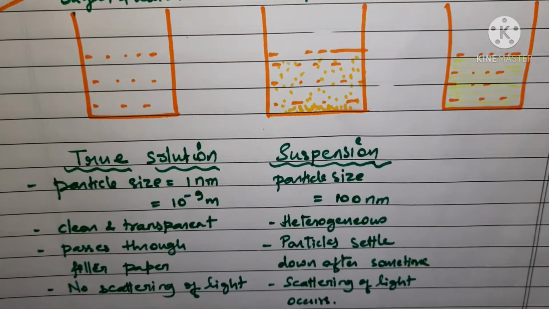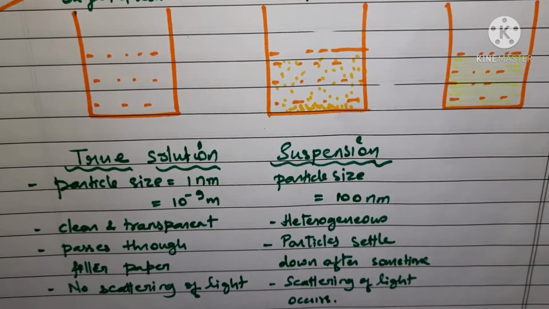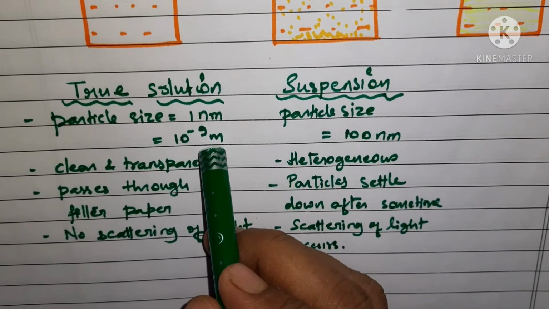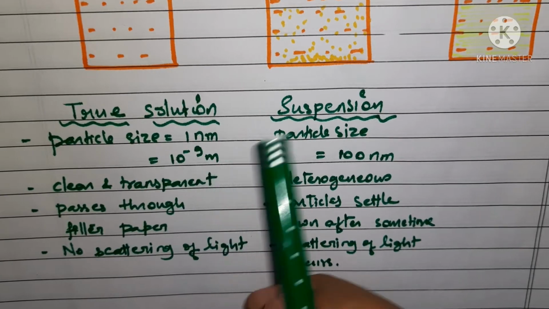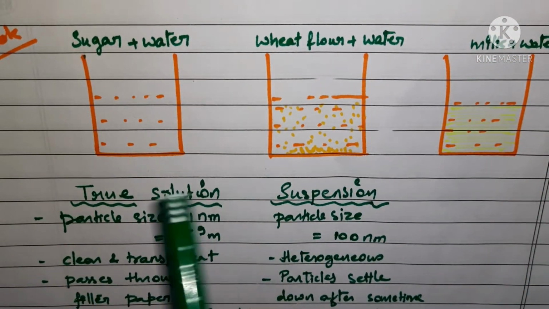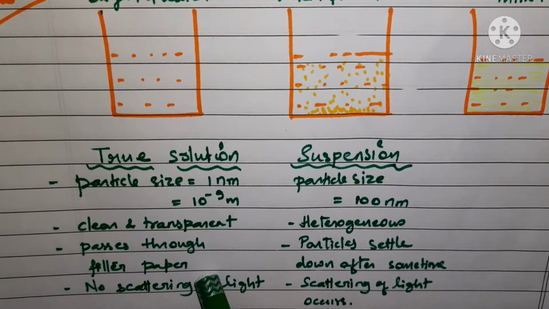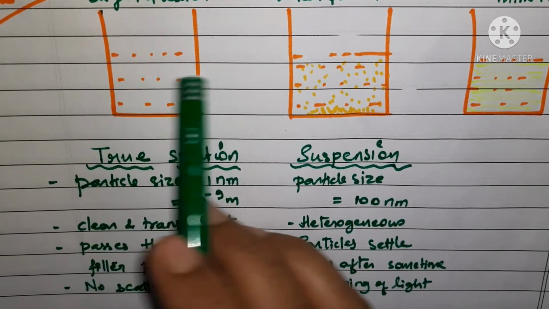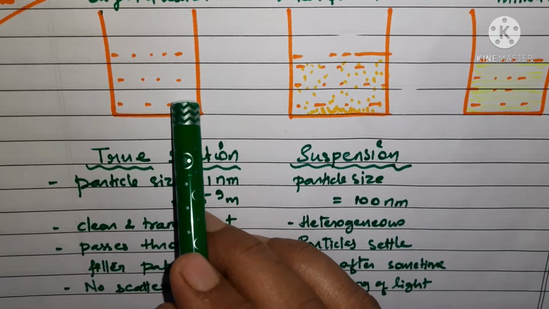In the very first case, the particle size was so very small that it was not visible to our eyes. It was very clear and transparent when seen from the side, and it passed through the filter paper very smoothly. We even saw that the path of light was not at all visible when it was kept for some time in the dark room.